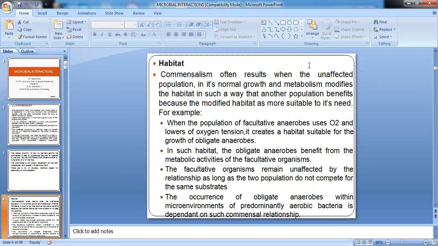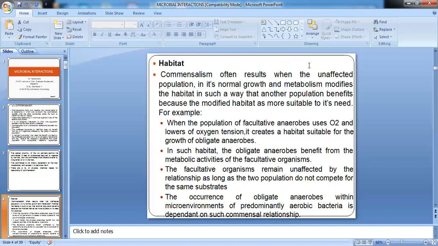So in this association, obligate anaerobes are the commensals. They are being benefited by the growth and metabolic activity of facultative aerobes and anaerobes who use up the oxygen, and they modify the environment such that obligate anaerobes can survive. So obligate anaerobes get the advantage from facultative aerobes and anaerobes, and facultative aerobes and anaerobes have no loss in this.